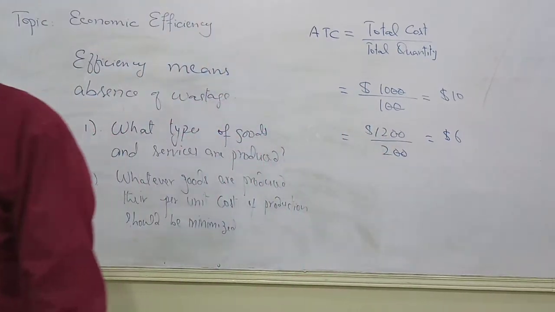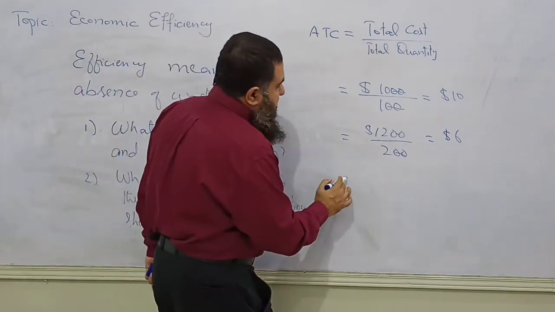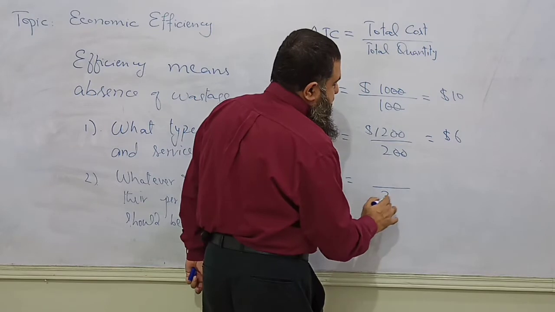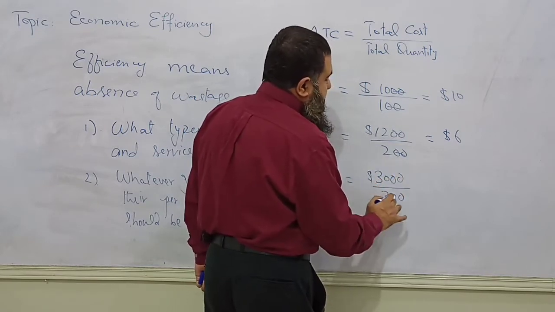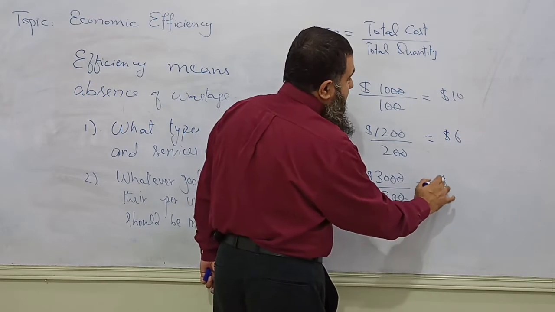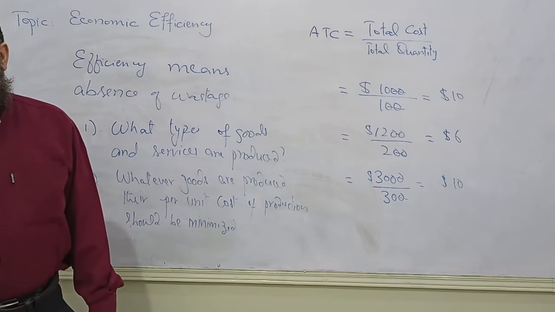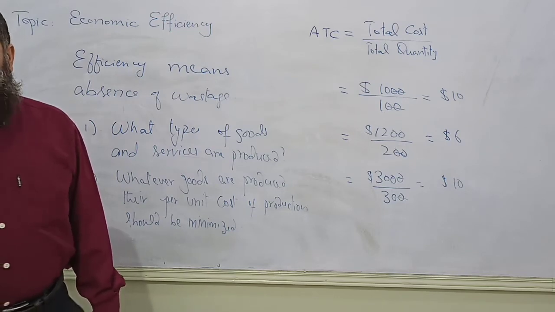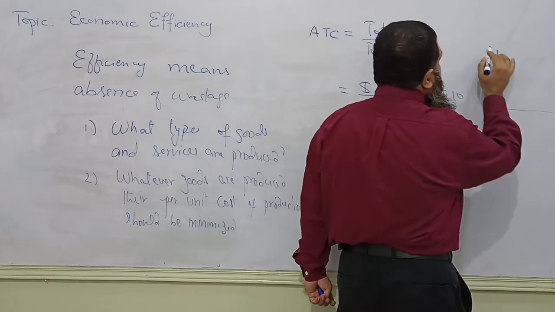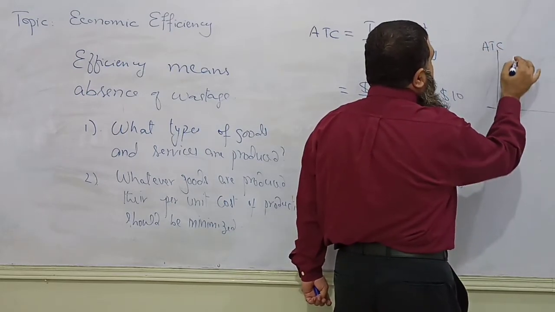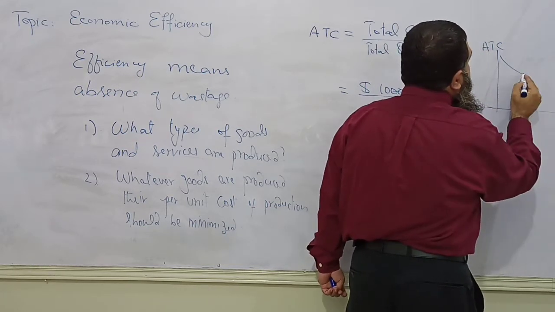Now if this firm is further increasing the level of output, then what happens? Suppose it decides to produce 300 units, but its total cost moves on to $3,000. So again we find the per unit cost is $10. So what will be the shape of the average cost diagram? If I say here I am taking total quantity, and this is average total cost, then average cost is going to have this shape.